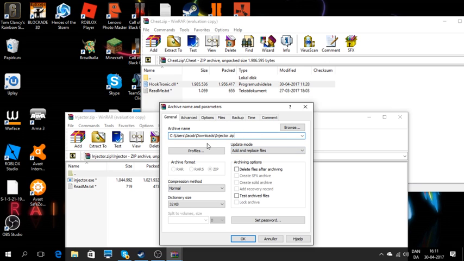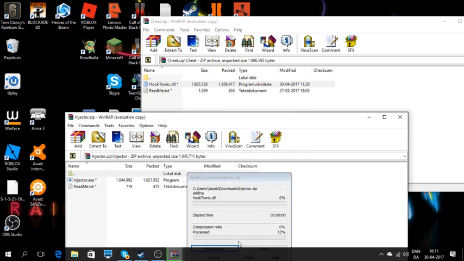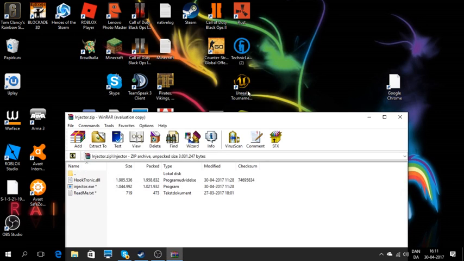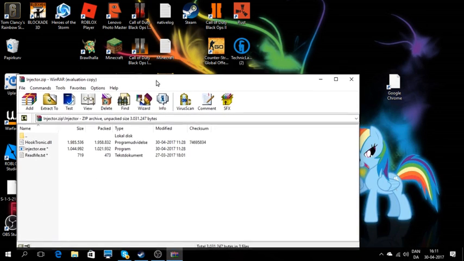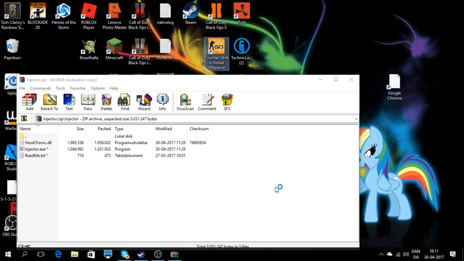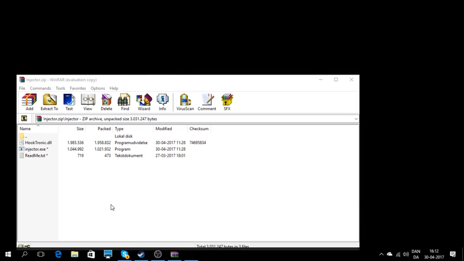Okay, you can see here all this stuff here and all this stuff here. Just press OK. So this comes up. Then you can close this cheat folder. Then open users, go. Just wait. Okay, let's get into this.